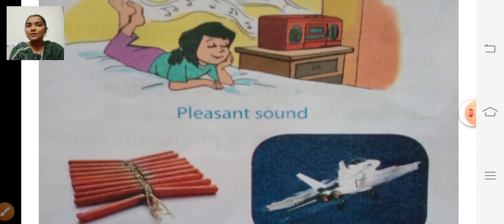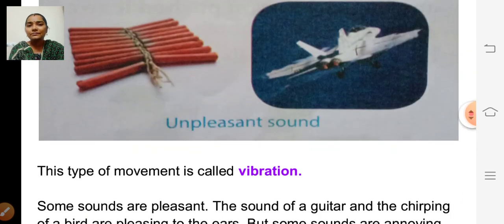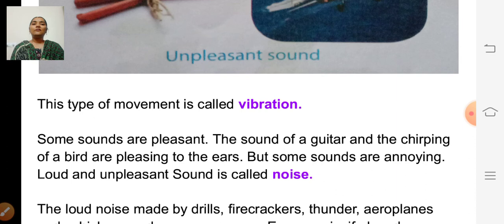So there are two types of sound. One is pleasant and another one is unpleasant. So you all know pleasant sound means hearing music. Unpleasant sound means loudspeakers, crackers and sound of aeroplane, etc. So this type of movement is called vibration, because the things move back and forth very fast. So this type of movement is called vibration.